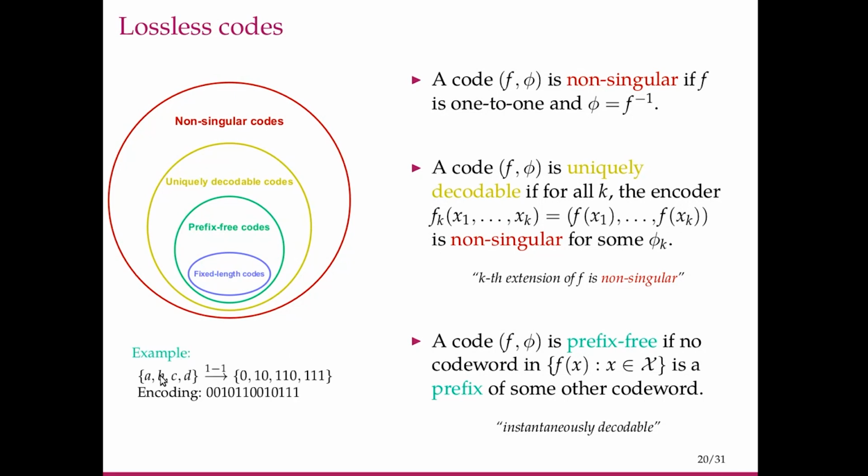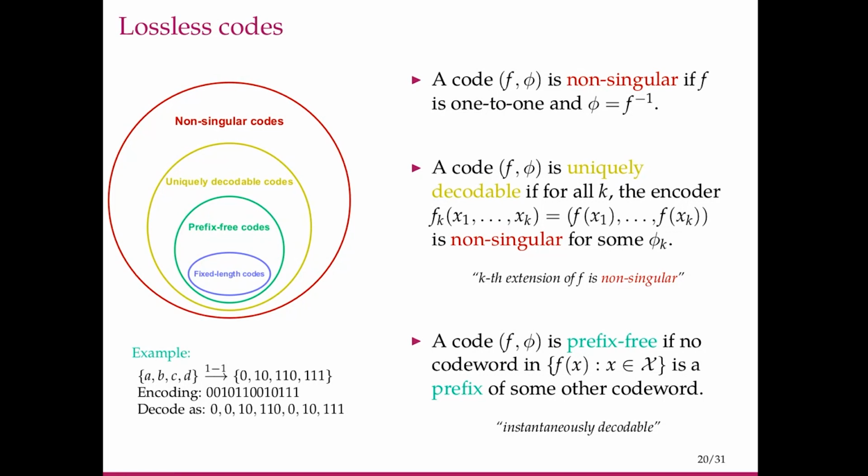For example, if you map A, B, C, D in the same order to 0, 10, 110, 111, then once you see the 0, you can be sure it is A. Next 0, again A. Then you see 1, 0, it is B. Then you see 1, 1, 0, which is C, and so on. As soon as we complete seeing a code word, we can decode. These are called instantaneously decodable codes or prefix-free codes.